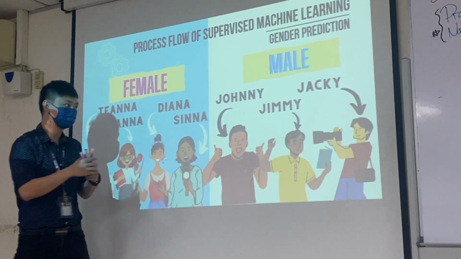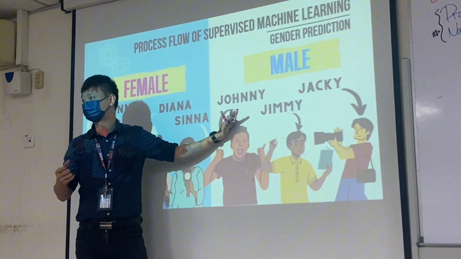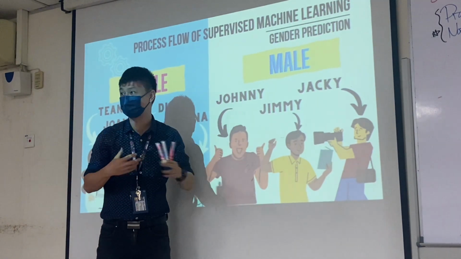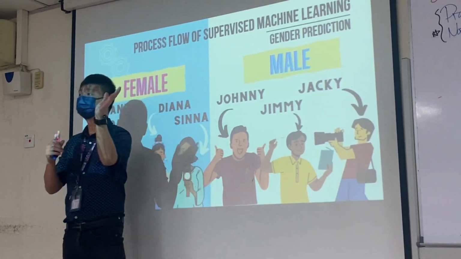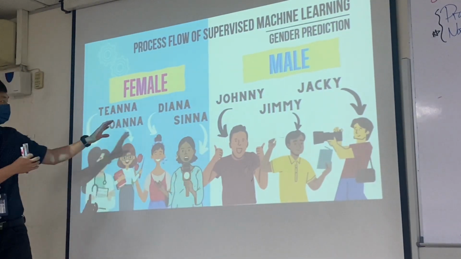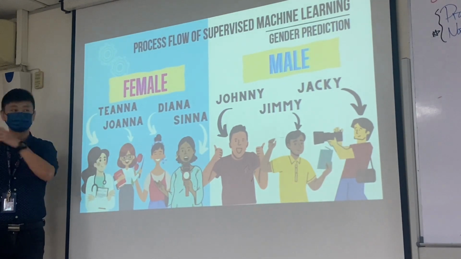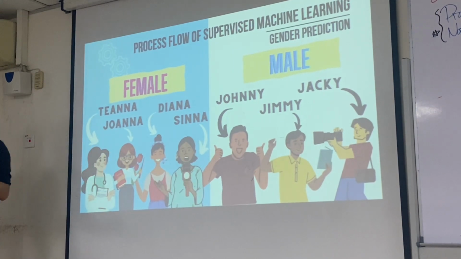But we know that we still have some names starting with J that are female, for example, Jenny. But based on this case, most probably we talk about the probability. The chance that a name started with J has a tendency to be male, and if your name ends with NA, the tendency is female. Because here we have a J also, but this is female, but it's all about the probability.